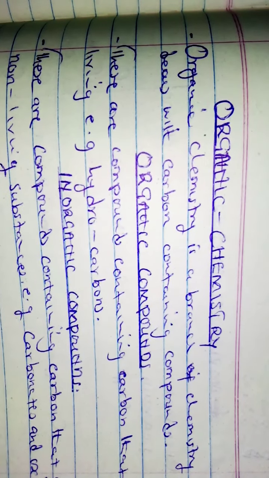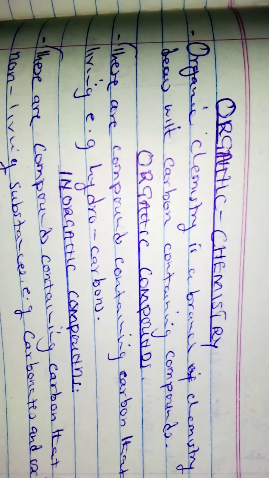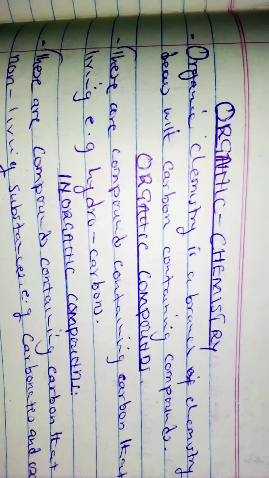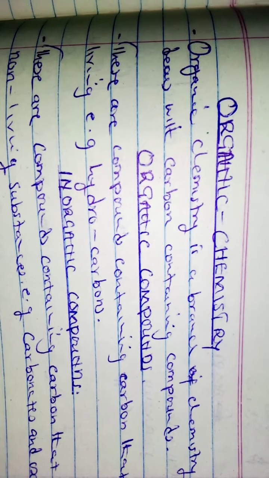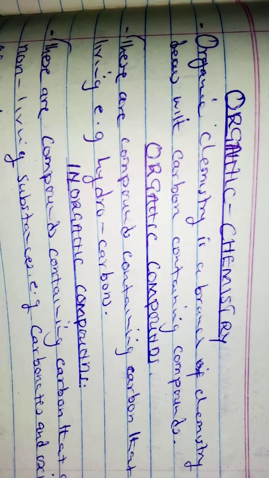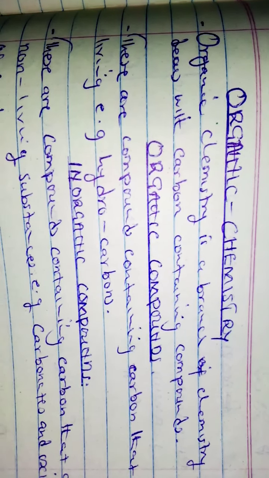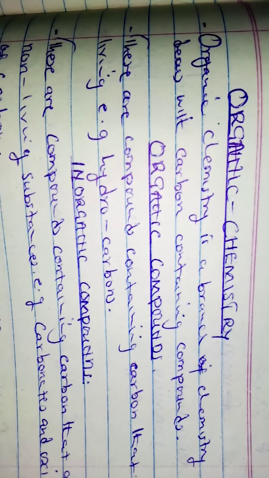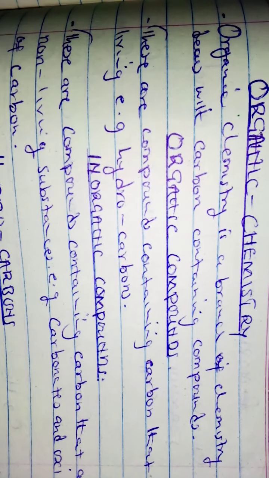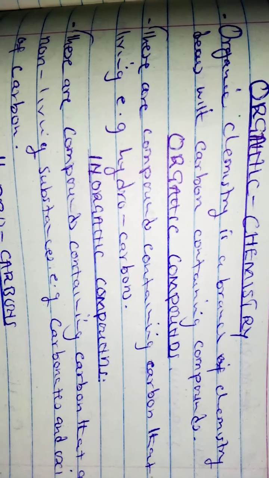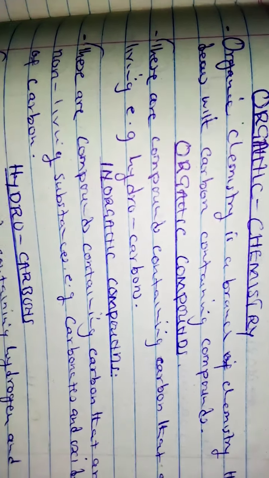A good example of these compounds that are living are hydrocarbons. Then inorganic compounds, we don't look at them under organic chemistry because these are non-living. For example, carbonates and oxides of carbon, they are non-living.